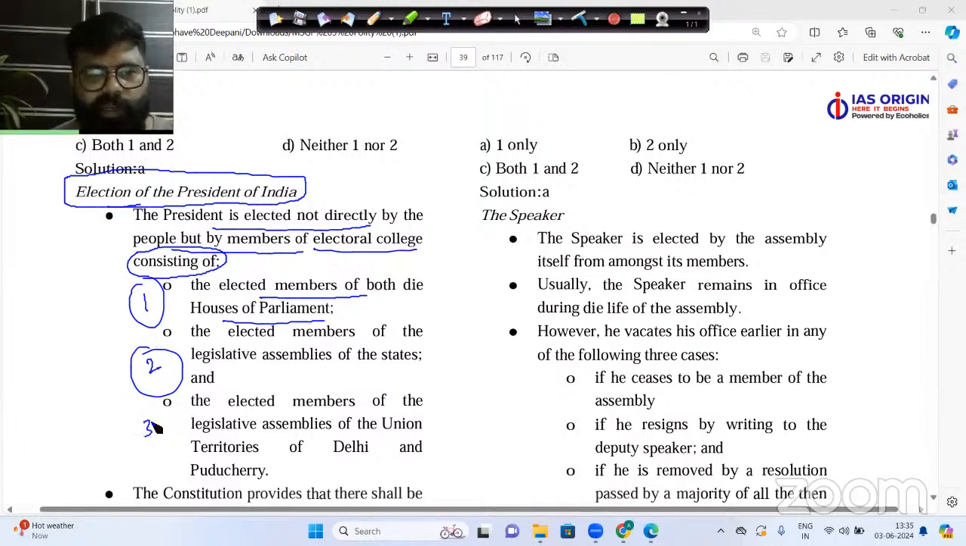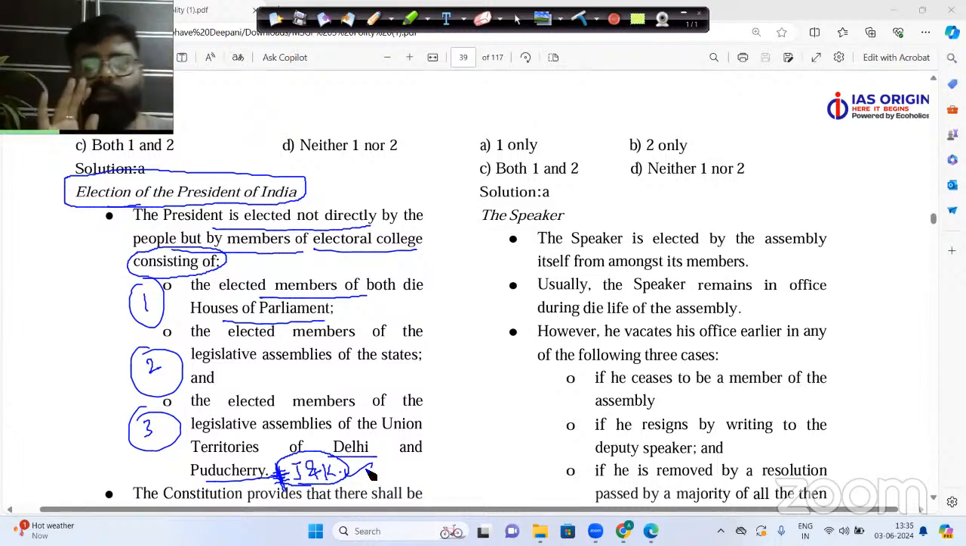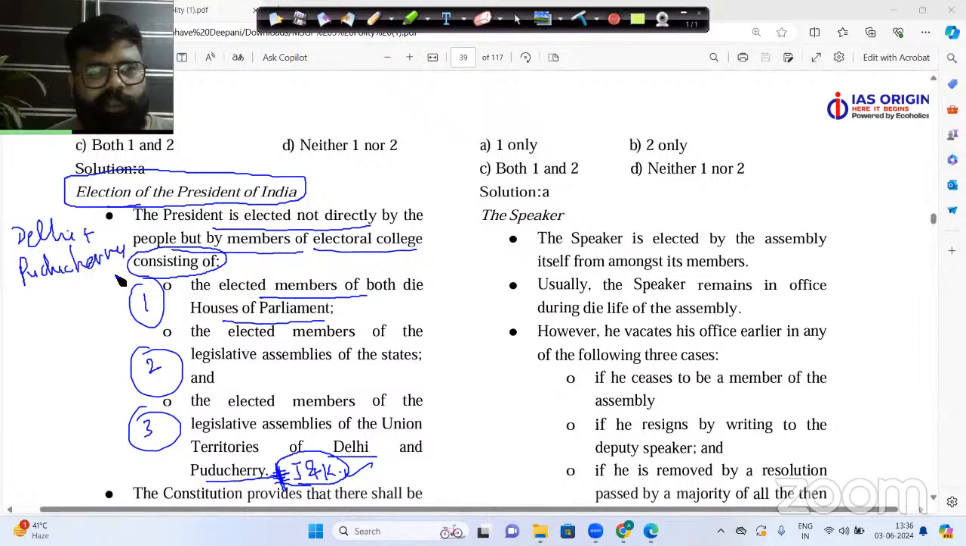Now if you see the third category of people, the elected MLAs of Union Territory of Delhi and Puducherry, and now you can add one more here, that is Jammu and Kashmir. They also vote here because Jammu and Kashmir is now a Union Territory. Now please understand two things here, very important.